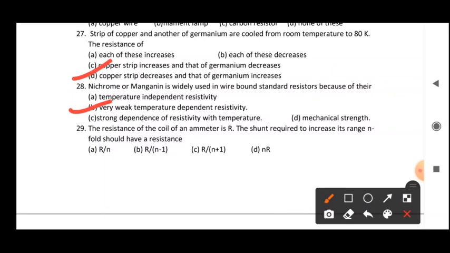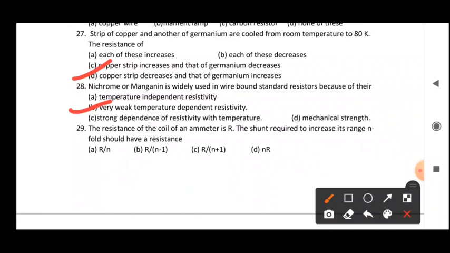Now the next question, the 29th question: the resistance of the coil of an ammeter is R. The shunt required to increase its range n-fold should have what resistance? As you know, if we have to increase the range of the ammeter, the resistance should be low. We already have an ammeter with resistance R, and we have to increase its range n-fold.